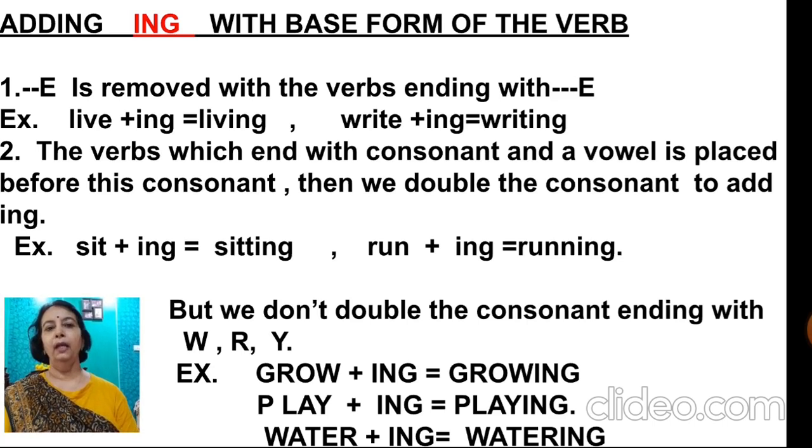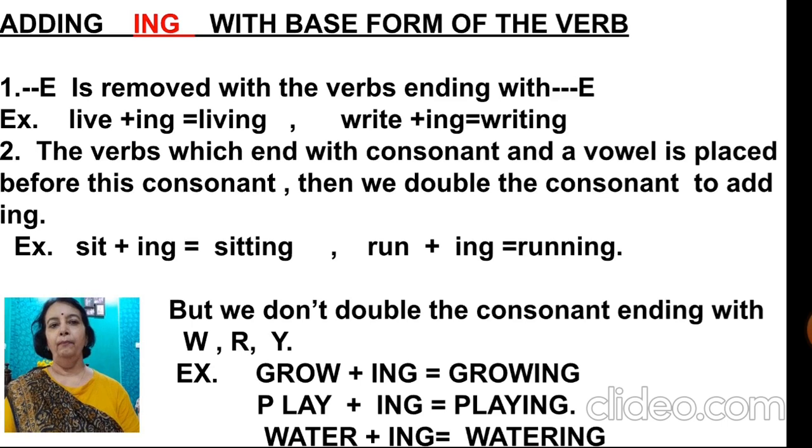But we don't double the consonant ending with W, R and Y. For example, G-R-O-W. W is a consonant and O is a vowel plus ing. But we don't double it. It will be like G-R-O-W-I-N-G.